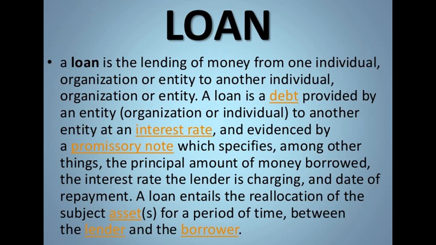There is a document that is being made, and in that note it specifies each and everything, like the principal amount of money that they are borrowing, the rate of interest that the lender is charging, and the date of repayment. So the loan that they are taking is really important here. It involves the lender, the borrower, the asset that they are keeping, and the rate of interest. Each and everything should be mentioned when you are taking a loan.